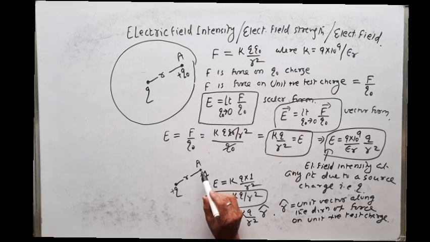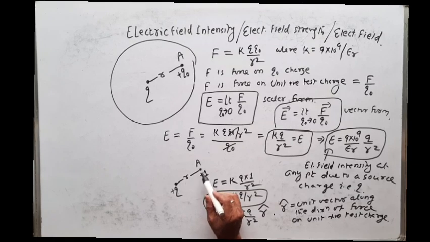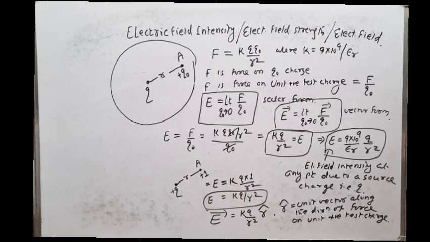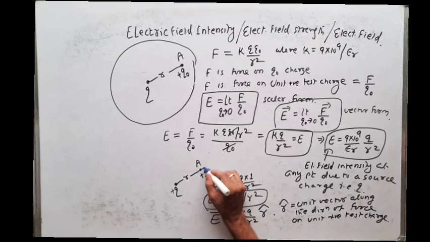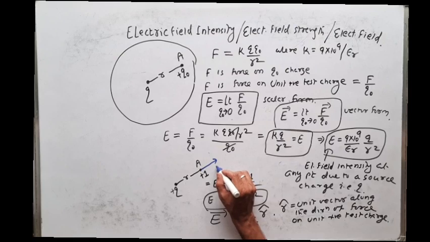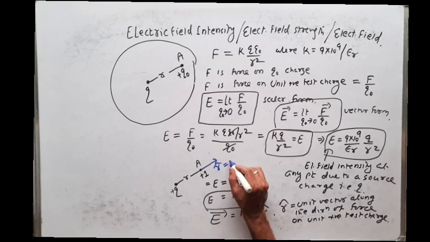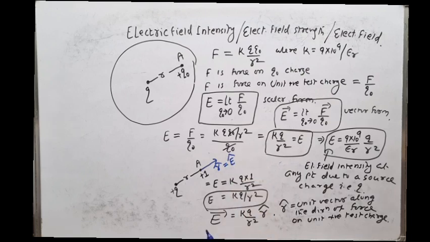To define electric field intensity, we always have to keep a unit positive test charge. So this plus Q will repel this plus 1 charge along which direction? Along this direction. So this is the direction of r cap, which is also the direction of the electric field vector, that is you can write E cap.